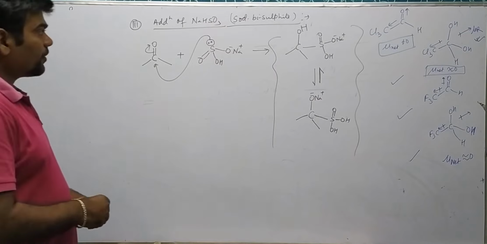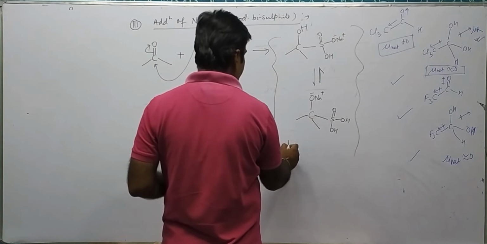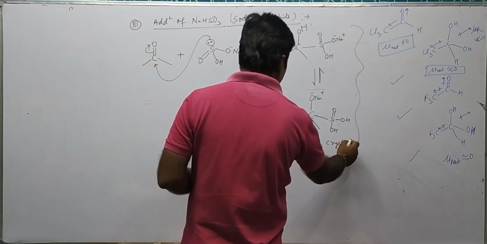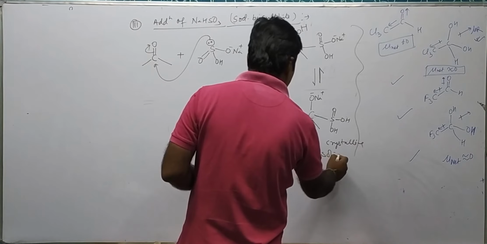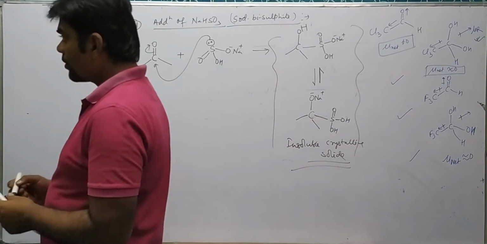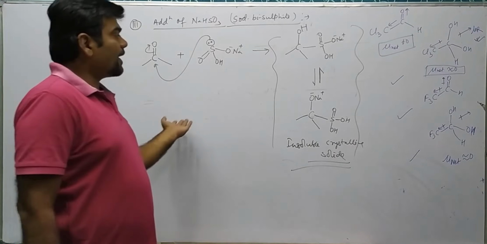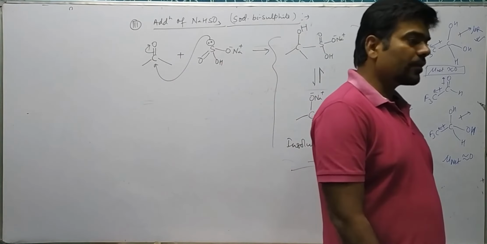Okay, this is an insoluble crystalline solid, a crystalline solid of the bisulfite addition product.